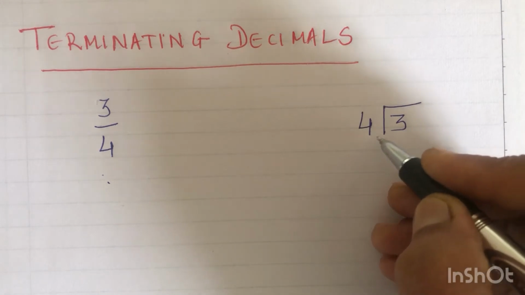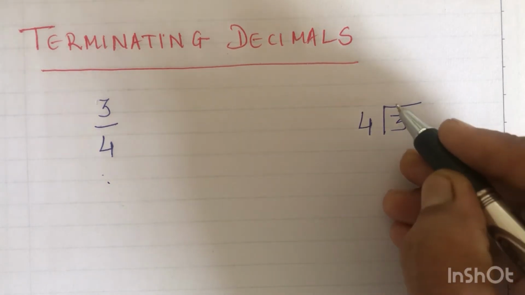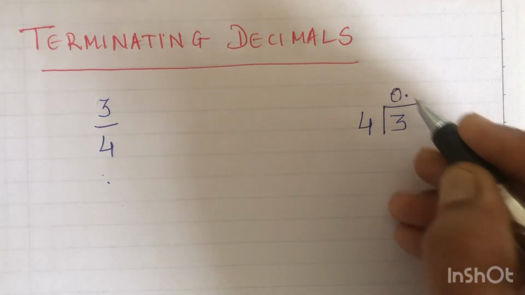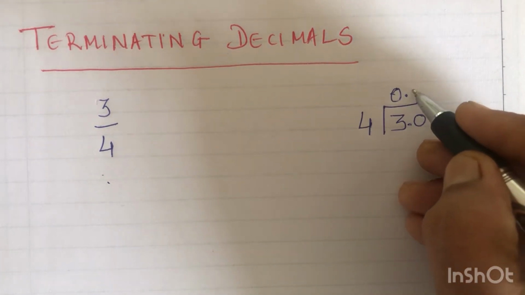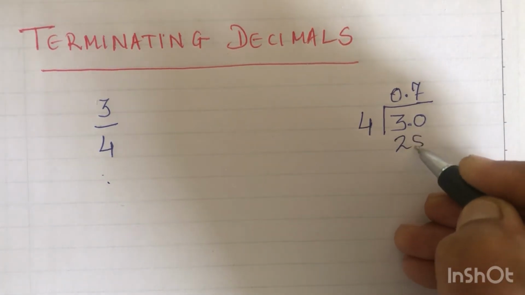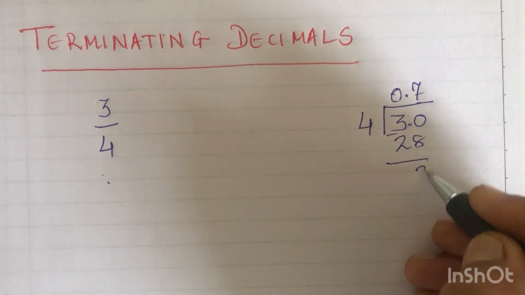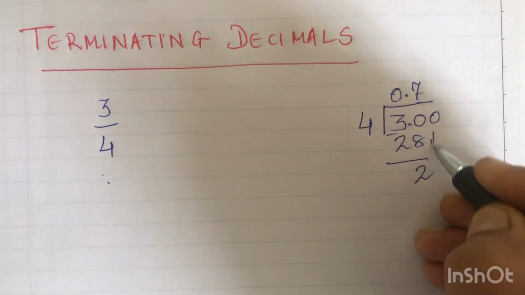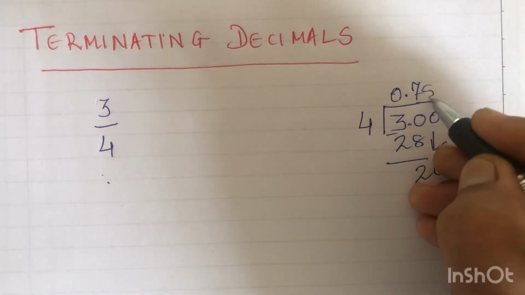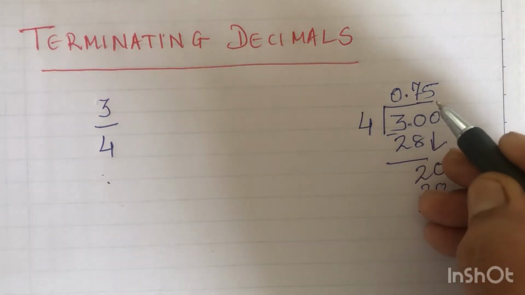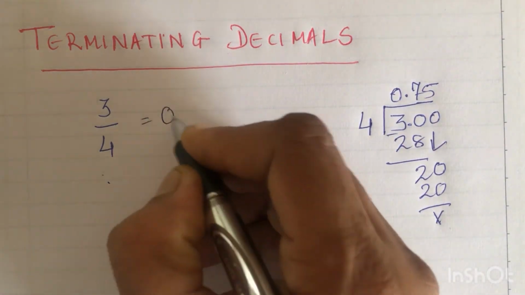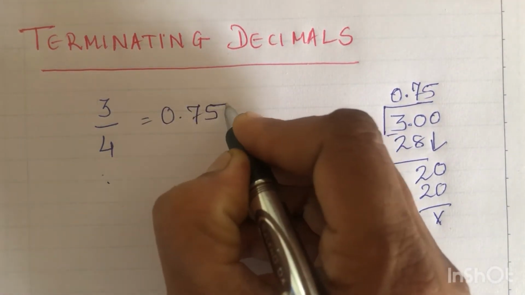Division is not possible directly, so here I will write 0 point, and here this becomes 30. 4 7s are 28, and now this becomes 2, and again this 0 I will bring down. 4 5s are 20. So here I have 0.75. Okay, so this is 0.75.